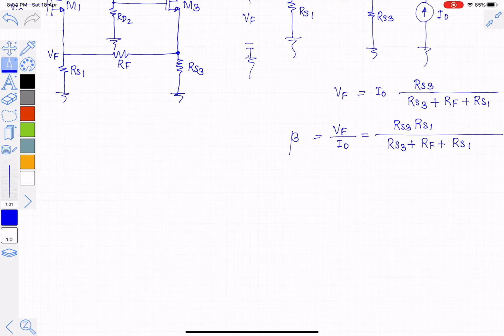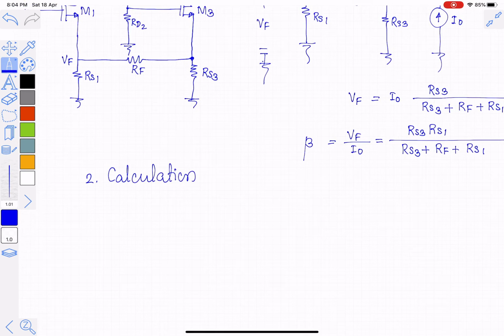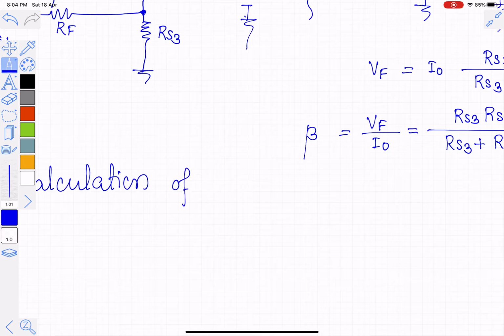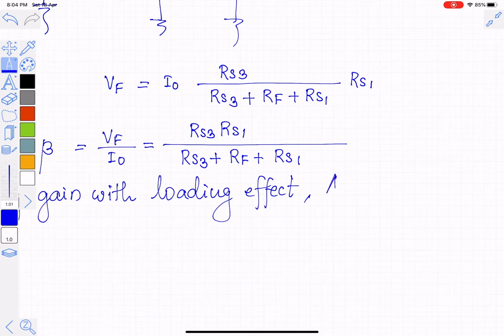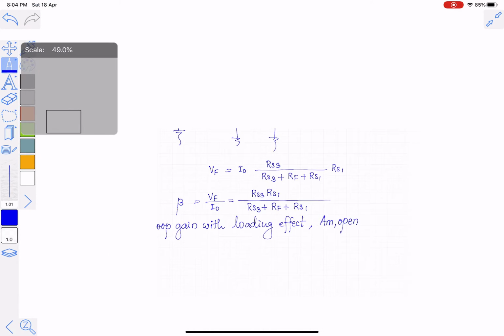Second is the calculation of open loop gain with loading effect. That is very important, with loading effect. We call this as AM open, but you should understand that it includes the loading effect.